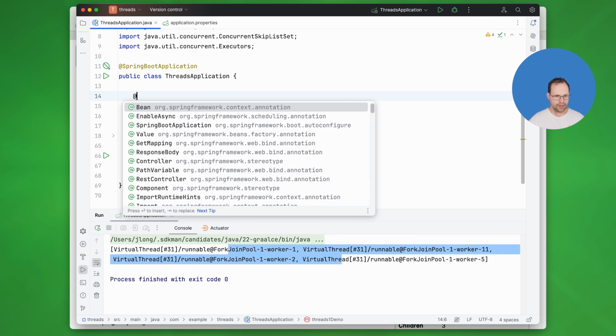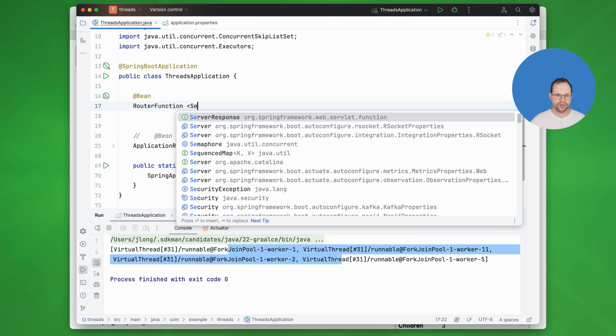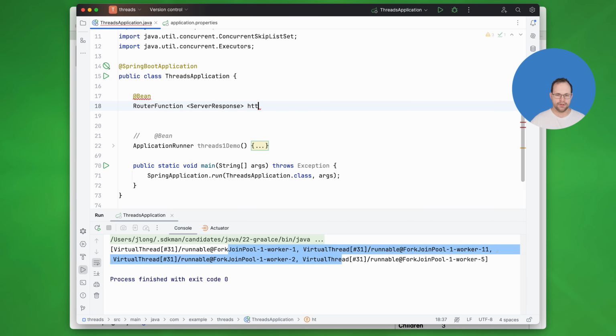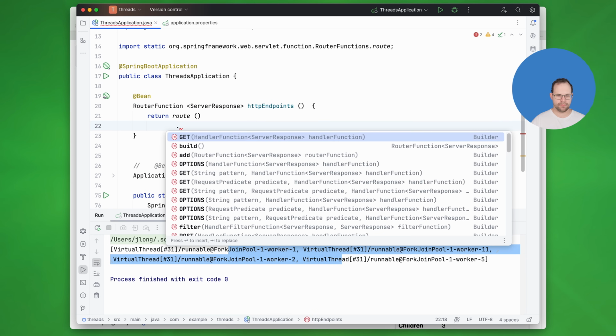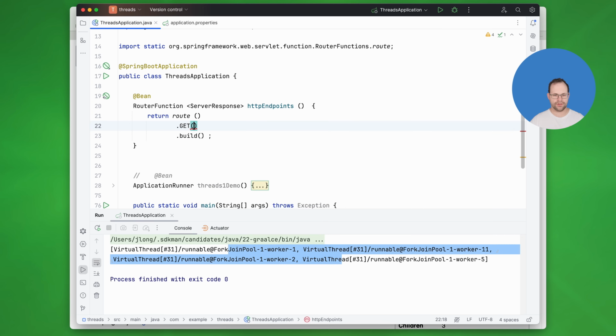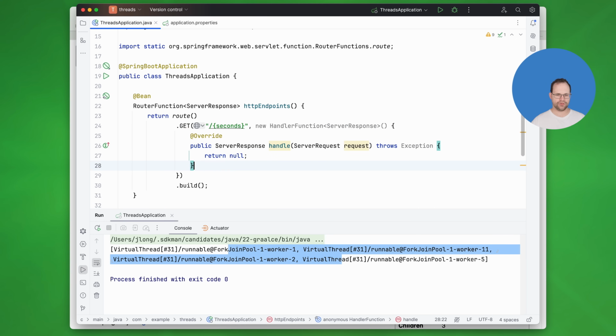We're going to create a simple HTTP router function, server response, HTTP endpoints, and I'm going to return route like that, .build, .get, and we're going to block for a number of seconds here, new handler function, okay? So there's the basic framework.